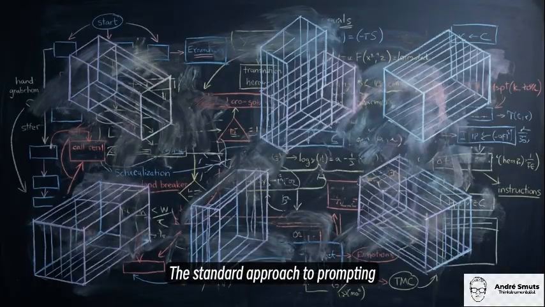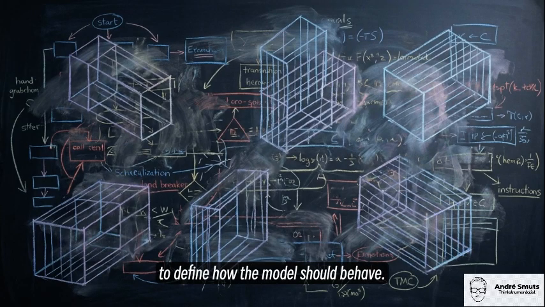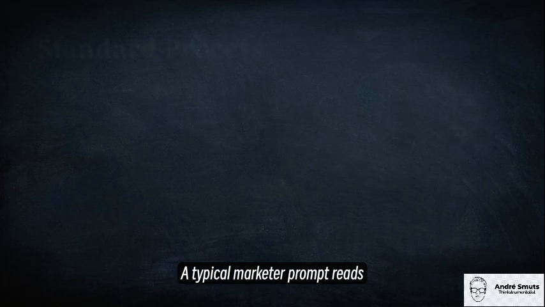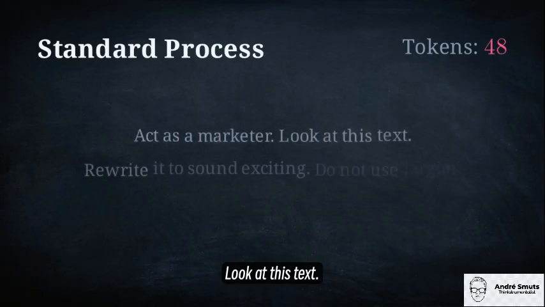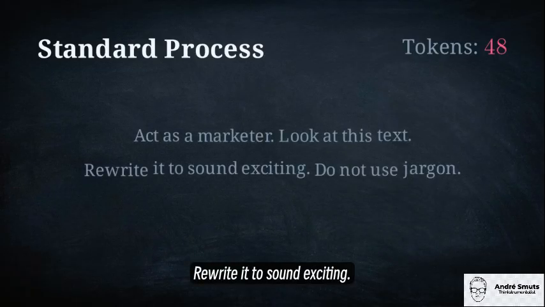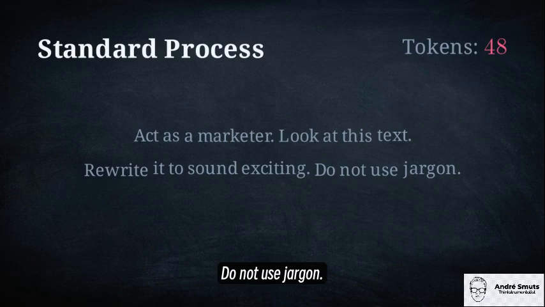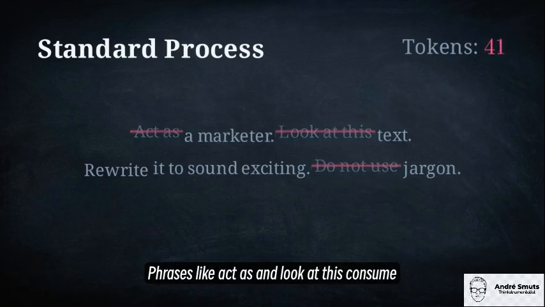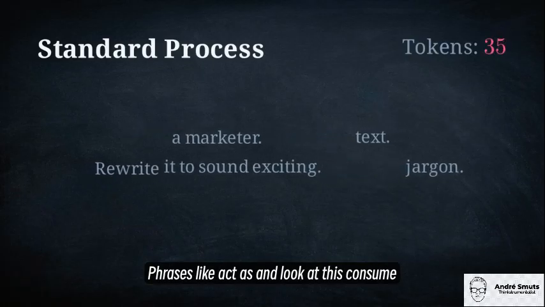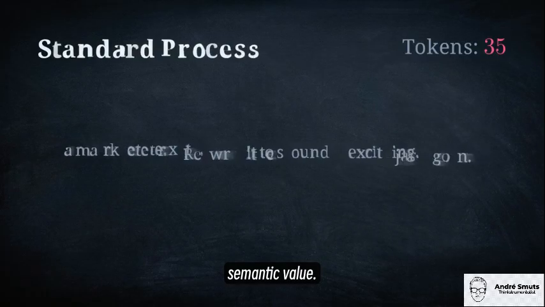The standard approach to prompting uses multiple sentences of process constraints to define how the model should behave. A typical marketer prompt reads, "Act as a marketer. Look at this text. Rewrite it to sound exciting. Do not use jargon." This relies heavily on conversational filler. A cleanse exercise removes these isolated and bloated constraints. Phrases like "act as" and "look at this" consume processing space without adding semantic value.